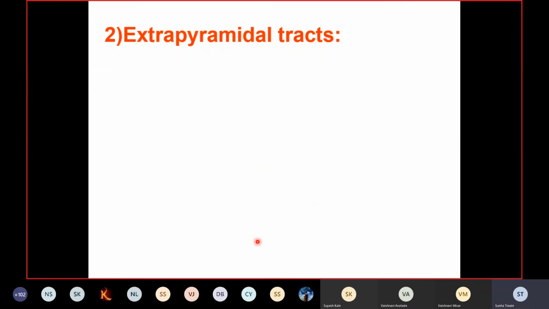Now let us see what the extrapyramidal tracts are. In these extrapyramidal tracts, we are going to study the rubrospinal tract. In addition to the lateral corticospinal tract, whatever role is played by the lateral corticospinal tract, the same action is done by this rubrospinal tract.